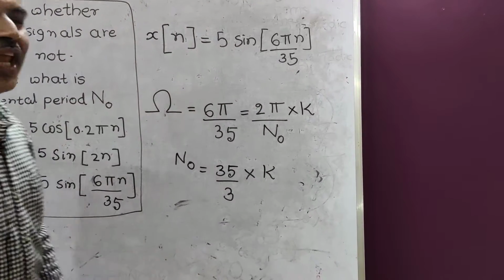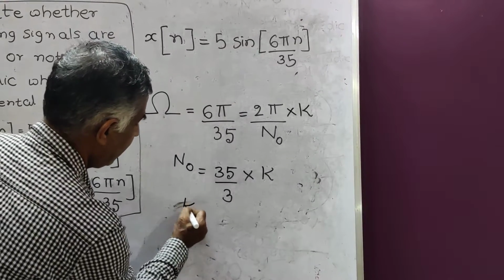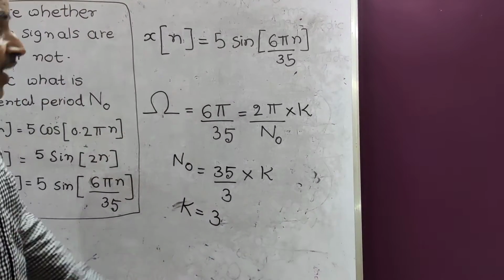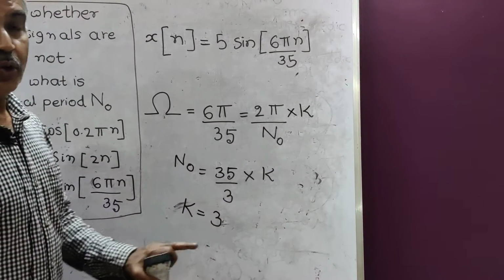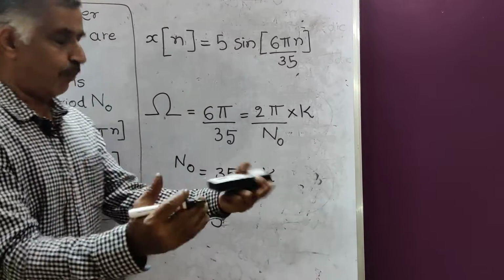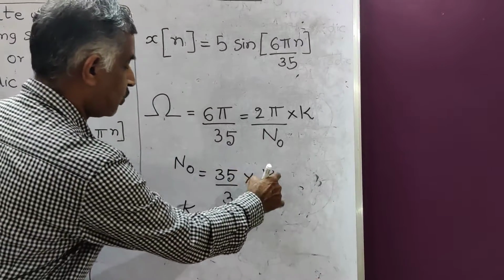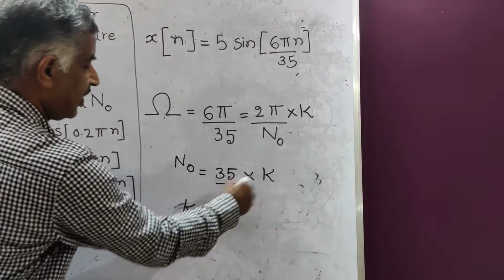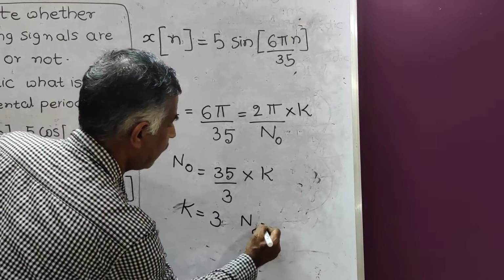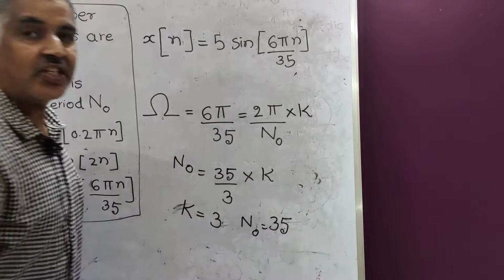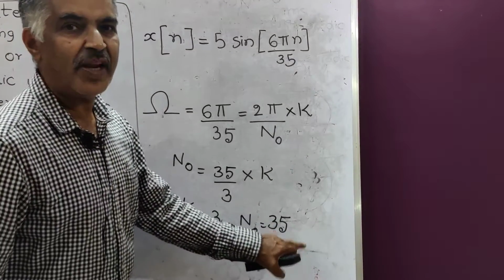How do we make this n naught an integer? We have to take multiples of 3 for k. If you take k equal to 3, then the 3 gets cancelled and n naught will be equal to 35. This is called the fundamental period. So n naught equal to 35 is the fundamental period.